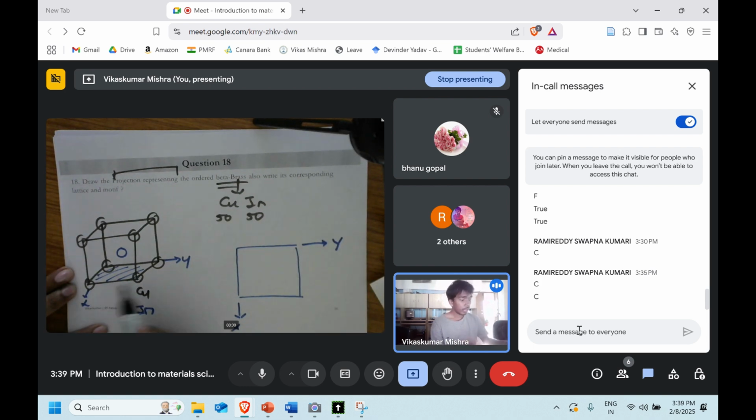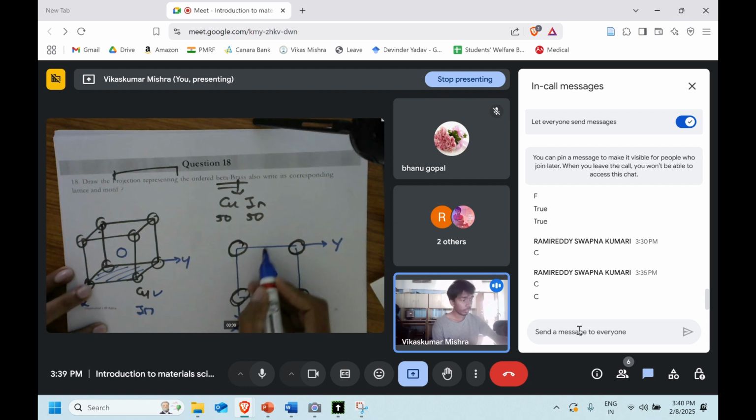So all the copper atoms, this one, will sit at the corner. Since we are drawing the projection, the top one will also be projected, but since they are just above each other, we need not draw them again. They will project at the same position. Now all these 8 atoms are copper. We are only left with the zinc, and if we project it from the top, it will come over here, just in the middle.